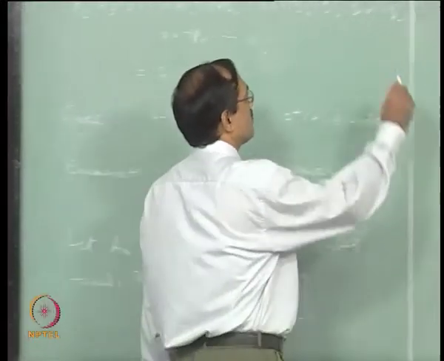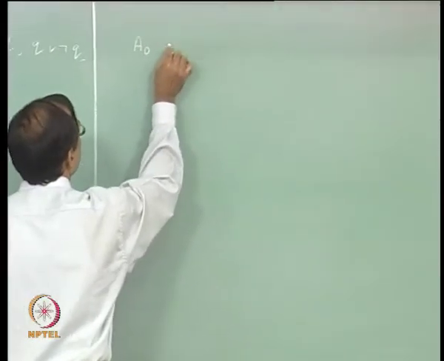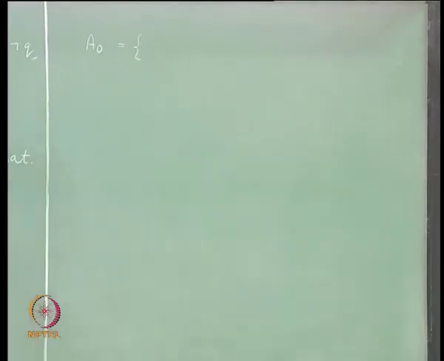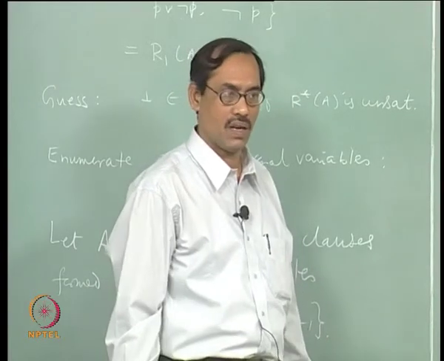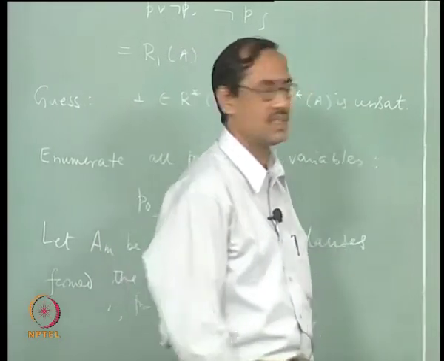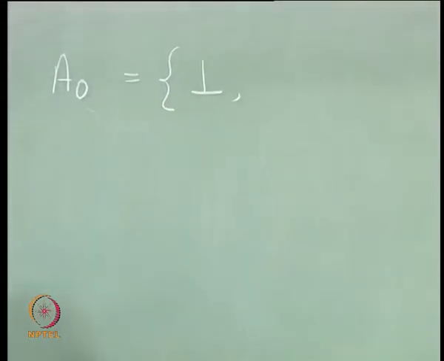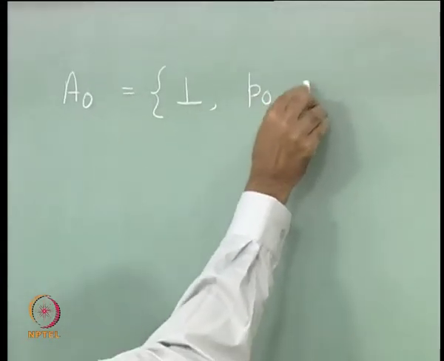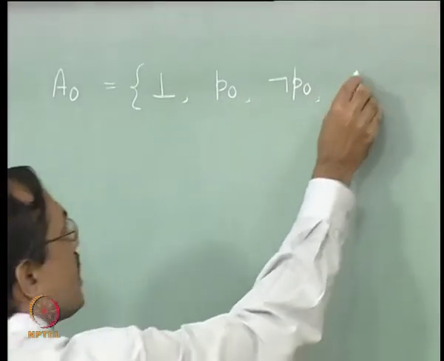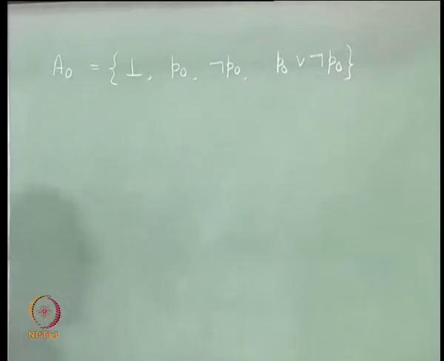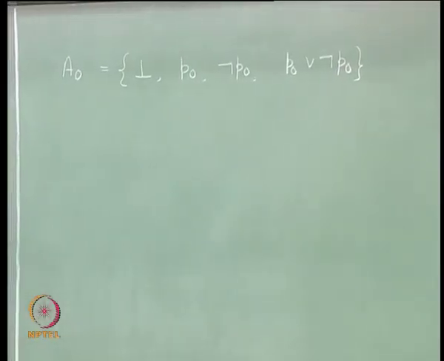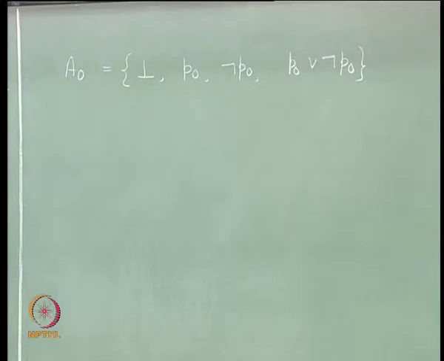So, in that case let us see what is A0. For example, A0 can be, what it can be. So, all clauses you can form using variable P0, you may not use at all. So, bottom it is empty, then you can have P0, you may have not P0, you may have both, that is all, okay, fine.